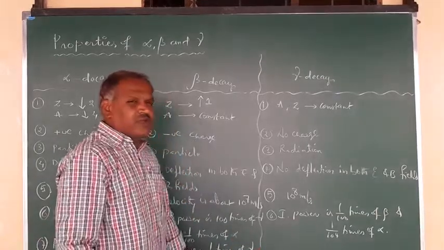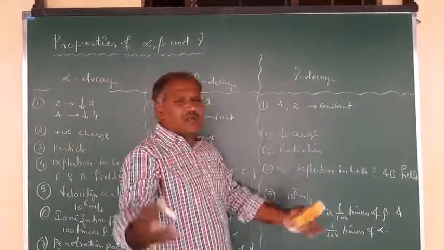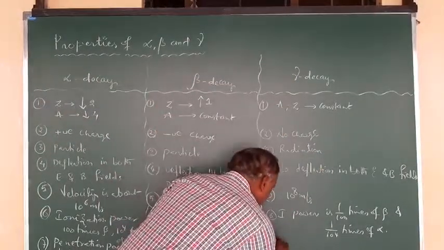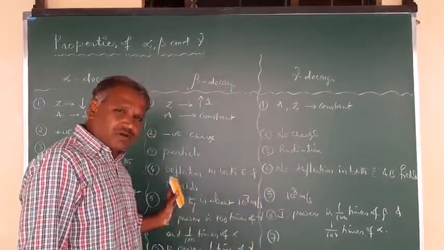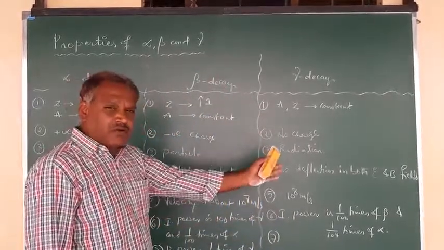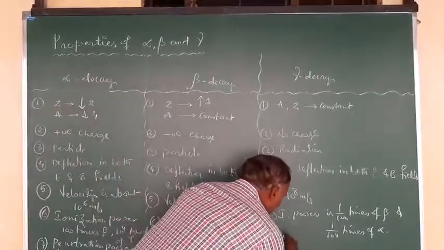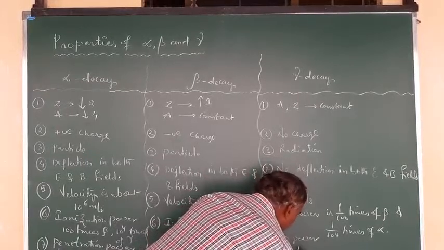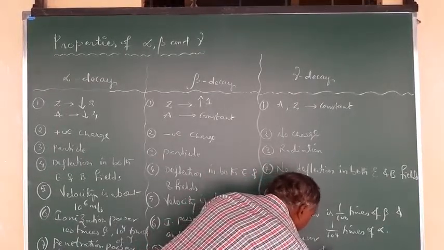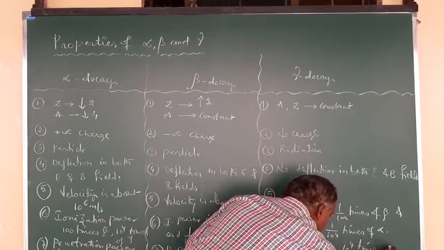Among these three, gamma has the highest. The penetrating power of gamma is 100 times that of beta and 10^4 times that of alpha.